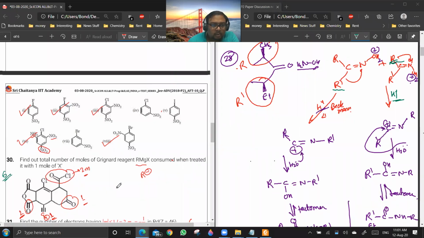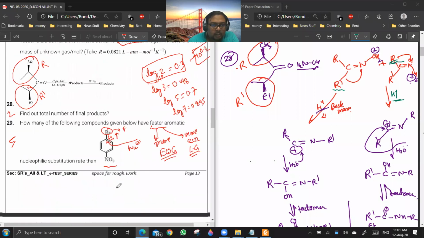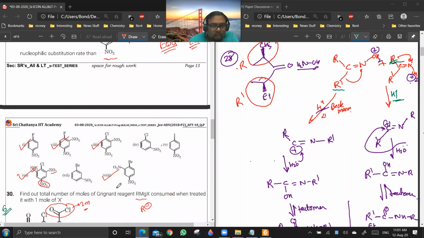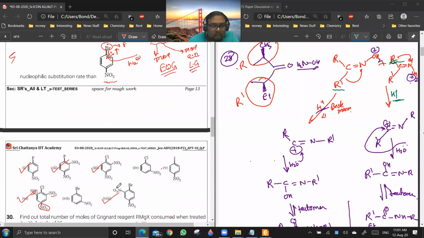Okay. So 38 is clear, 29 is clear to all of you people. Sir, even if we have iodine, even then 6 will be the option. Yeah, because more number of electron withdrawing groups now. Here only one NO2 is there. Here there are like 3 groups. So more electron withdrawing groups means faster rate of NAS. Getting my point?